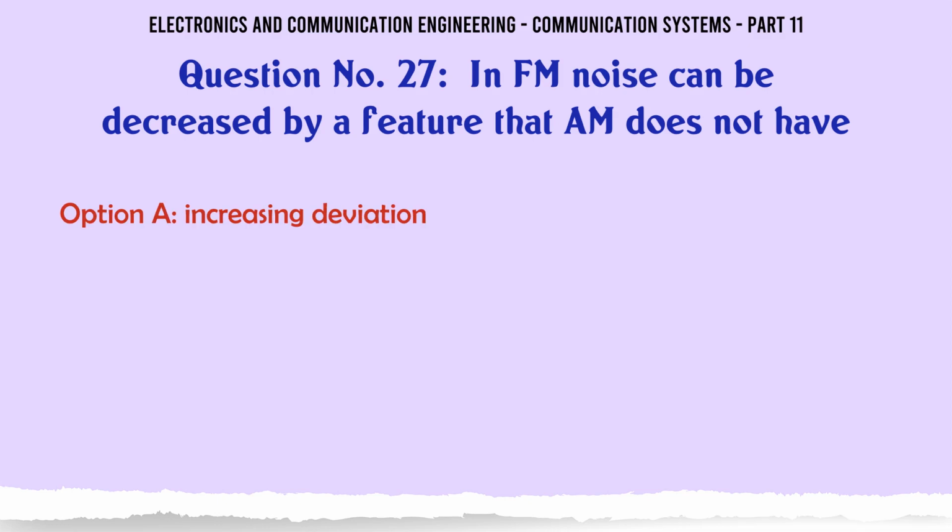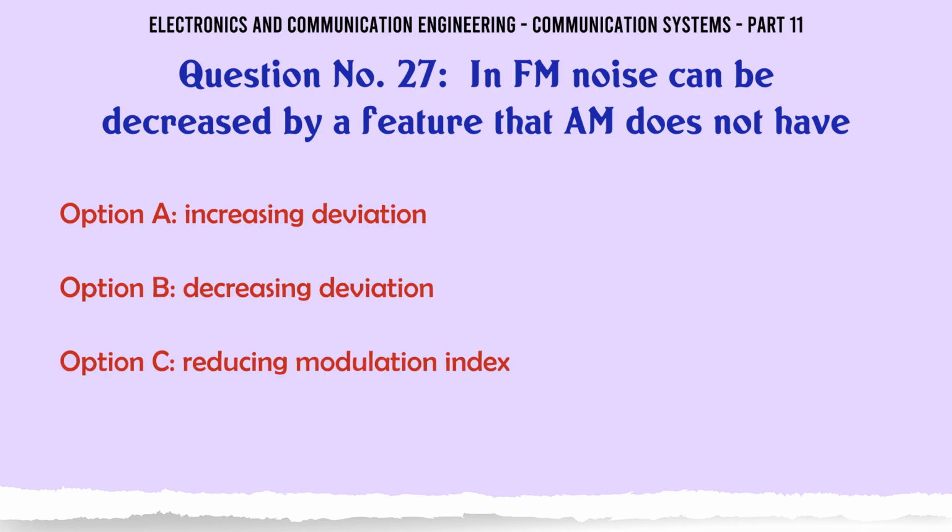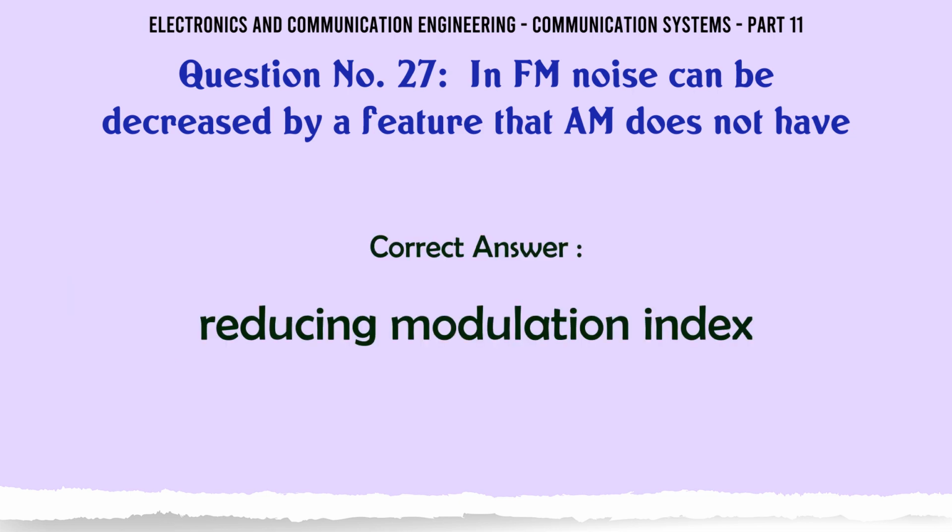In FM, noise can be decreased by a feature that AM does not have. A. Increasing deviation, B. Decreasing deviation, C. Reducing modulation index, D. Increasing modulation index. The correct answer is reducing modulation index.